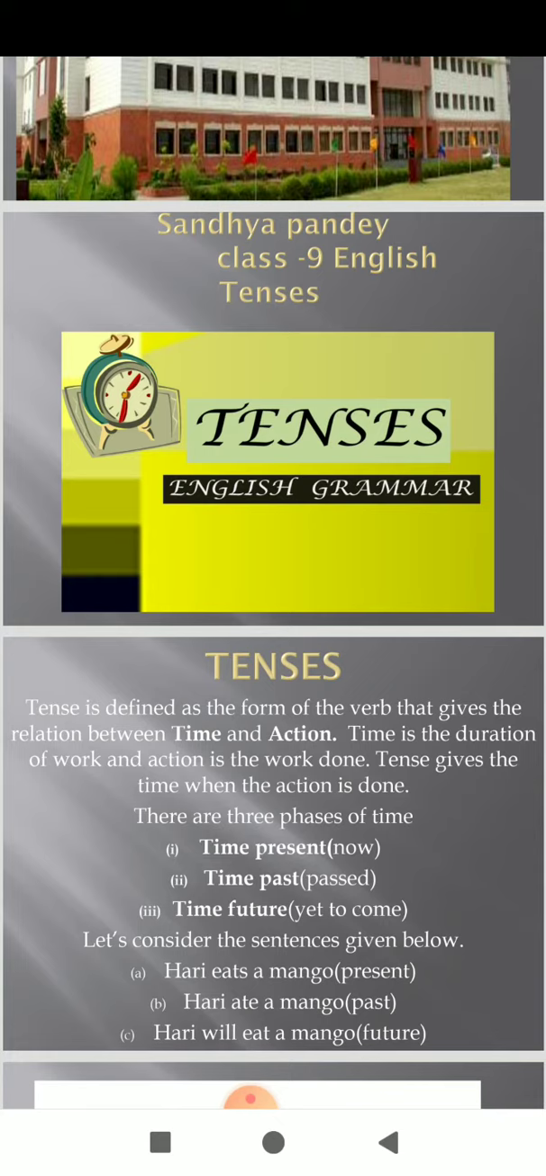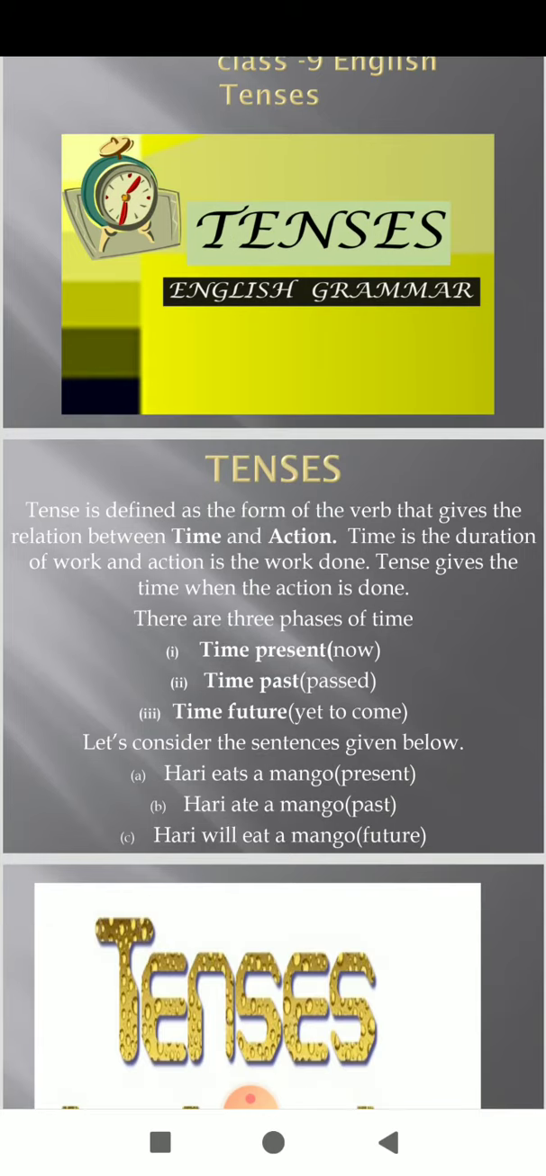Actually students, there are 3 phases of time, as you know: time present is now, time past is past, time future is yet to come. If we see an example, let's consider the sentences given below. Hari eats a mango, it's a present tense. Hari ate a mango, past tense. Hari will eat a mango, future tense.